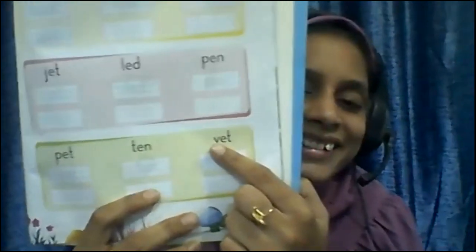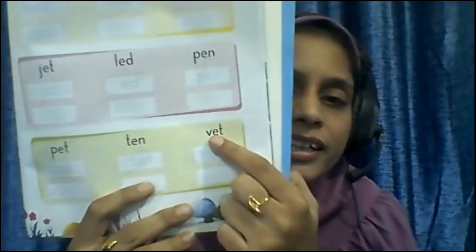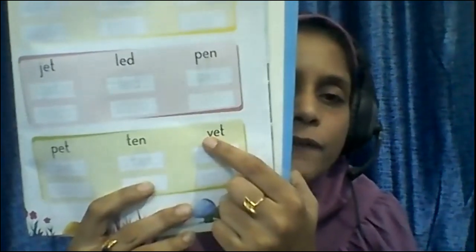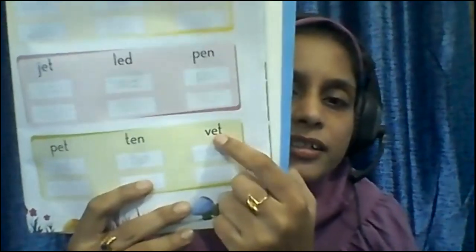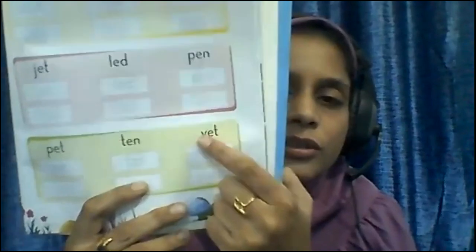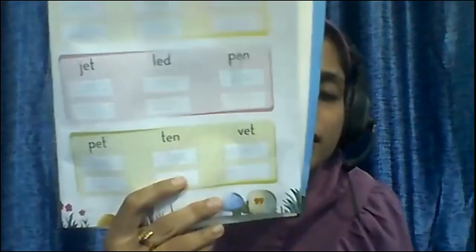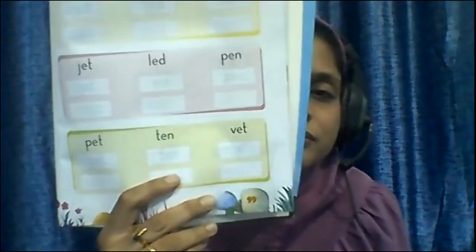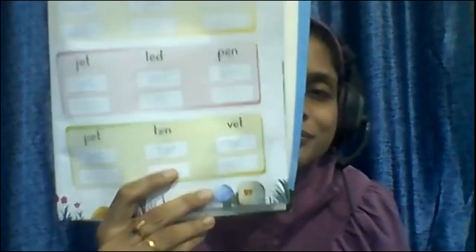Then next is V, E, T. So V says va. V, E, T. Wet. Okay. So in this way, you have to read and write and read. Okay. So we are going to do Hindi rhyme now.